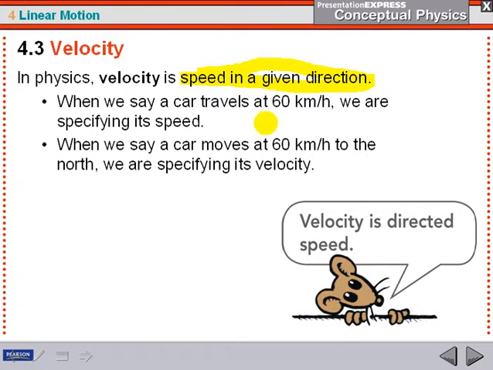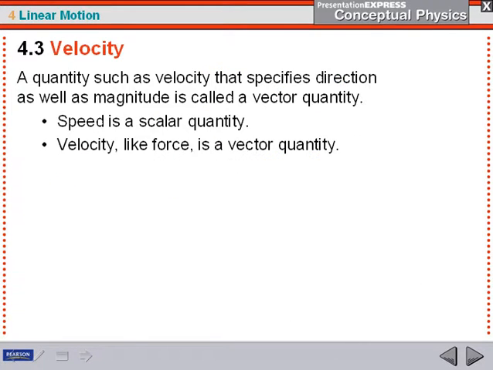So when we say a car travels at 60 kilometers per hour, we're only specifying its speed because all we're specifying is the magnitude of what it's doing. When we say a car moves at 60 kilometers an hour to the north, now we're talking about velocity. We're not only giving the magnitude, we're also giving the direction. A quantity such as velocity that specifies direction as well as magnitude is, yep, you guessed it, a vector.